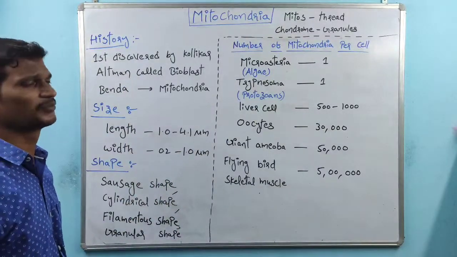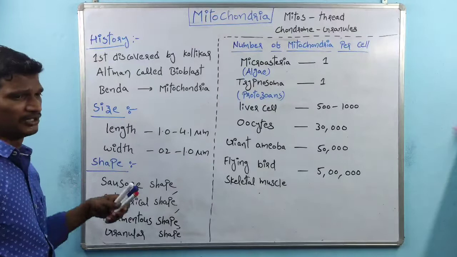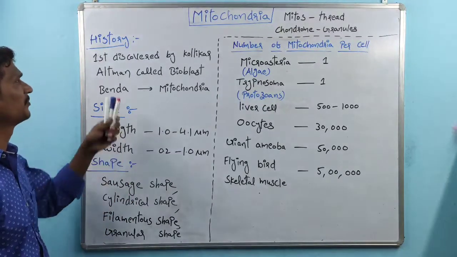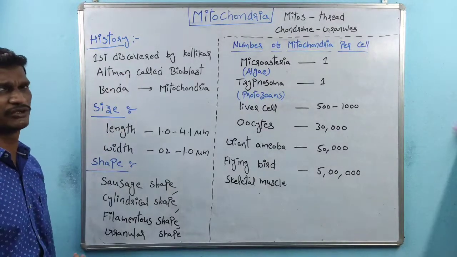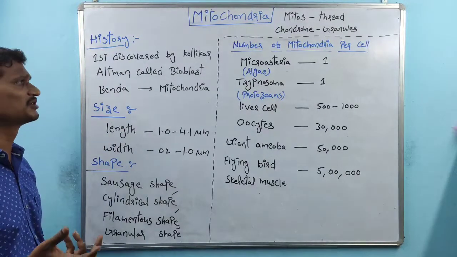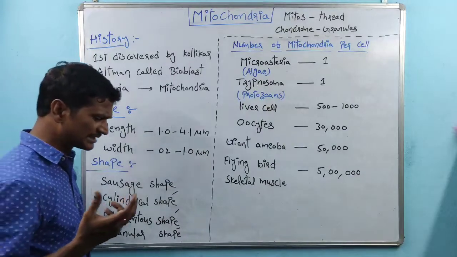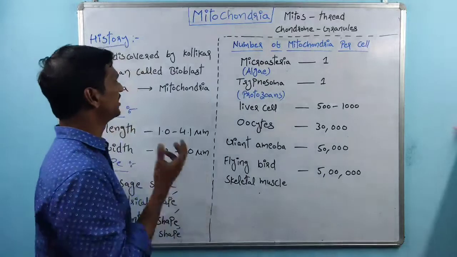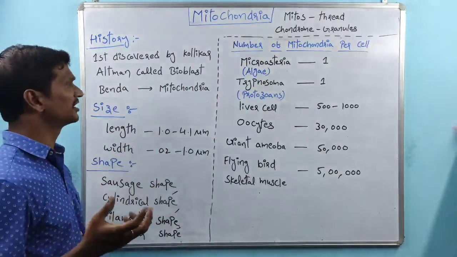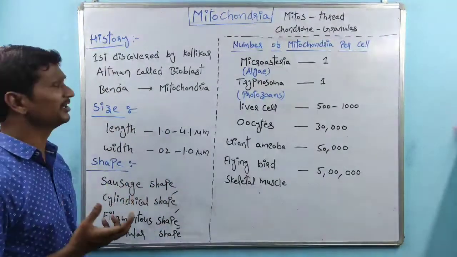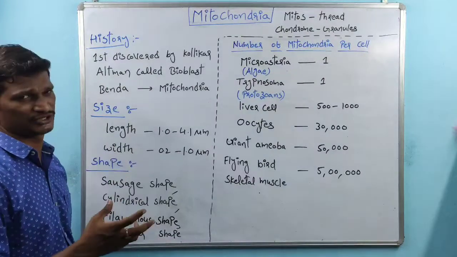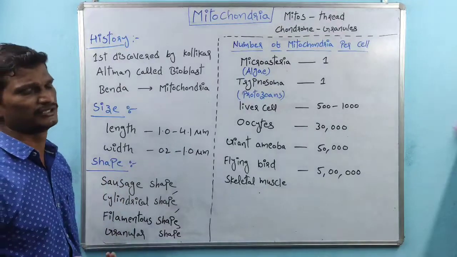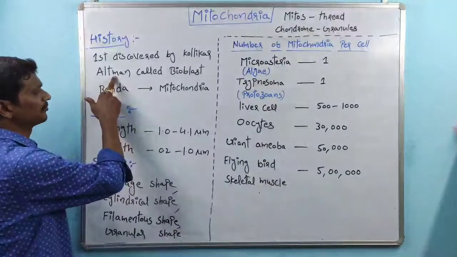Coming to the history of the mitochondria, the very first identification of the mitochondria was done by Kolliker. Who first discovered the mitochondria? The scientist name is Kolliker. Altman is the scientist who coined the term bioblast regarding the mitochondria. The first name of the mitochondria was bioblast, given by Altman.